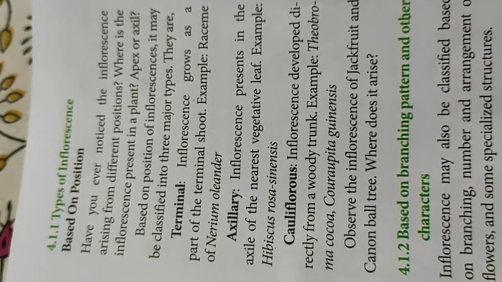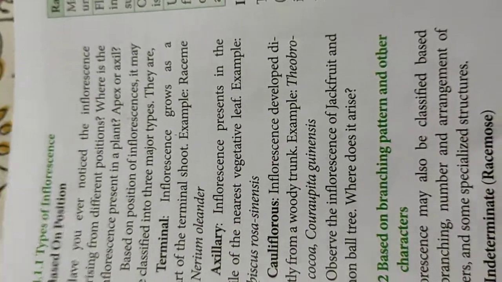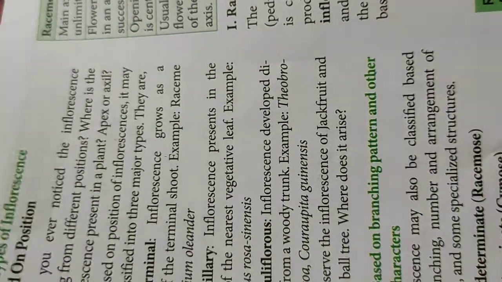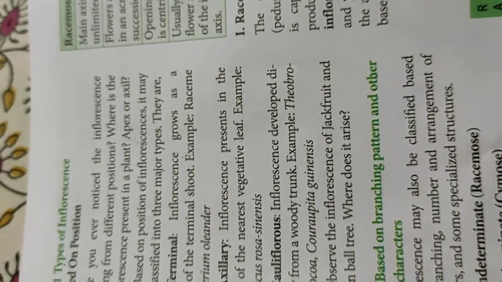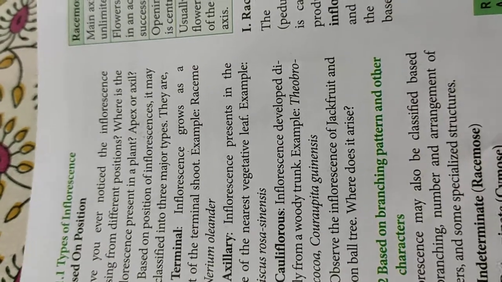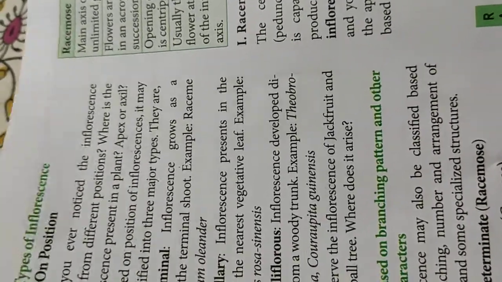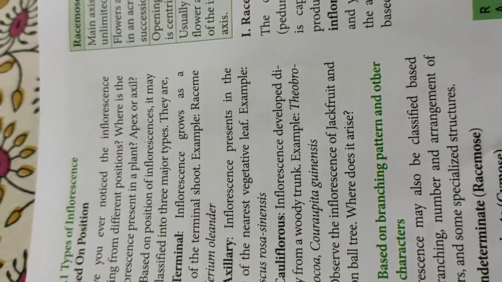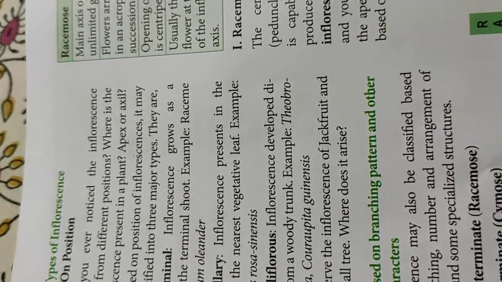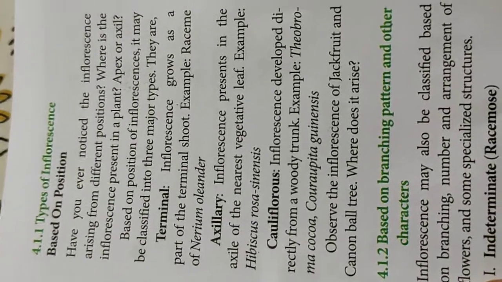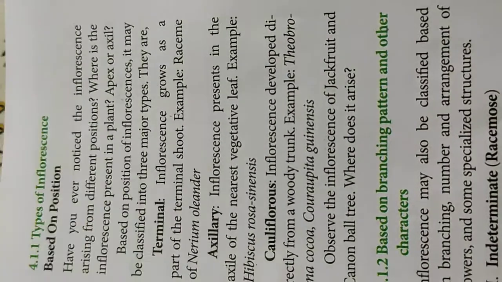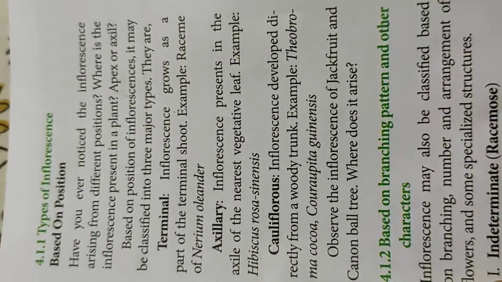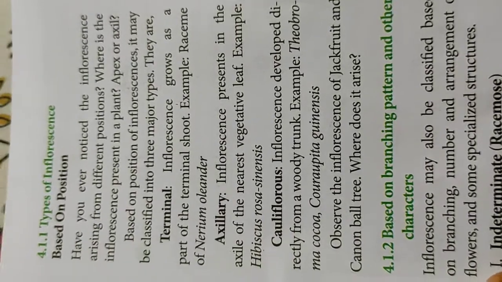Second type is called axillary. Yesterday only we told what we mean by axil, from the axil of the leaf. How is it forming? When the branch or leaf is developing from the node, it forms an axil with the stem. If the inflorescence is born from this axil region, this type of inflorescence is called the axillary inflorescence. It is present in the axil of the nearest vegetative leaf. Example, hibiscus, Rosa sinensis, or the shoe flower.